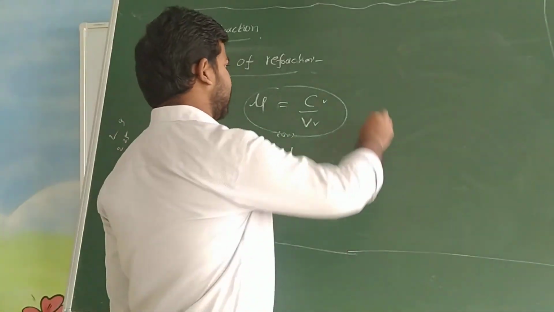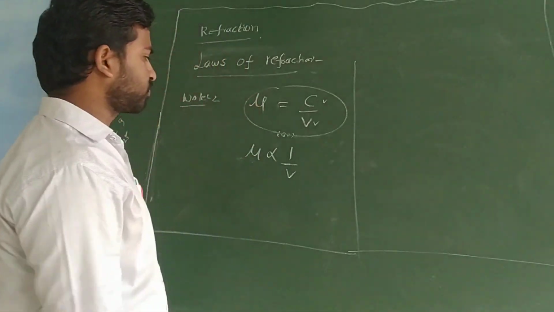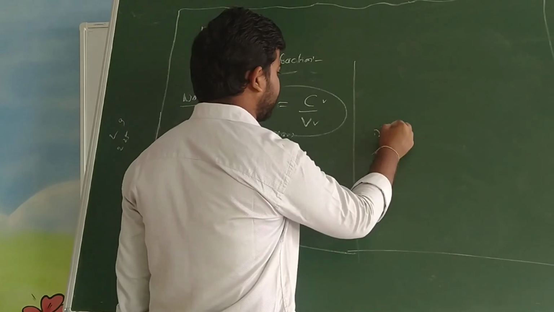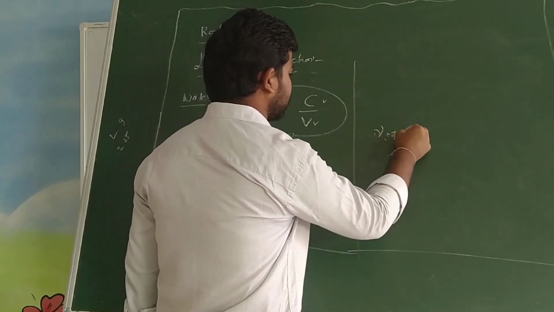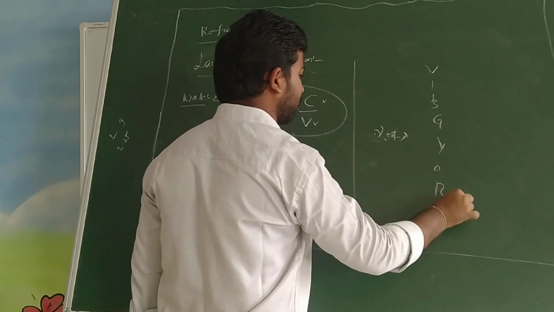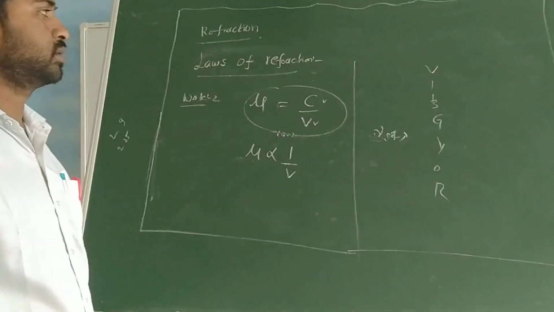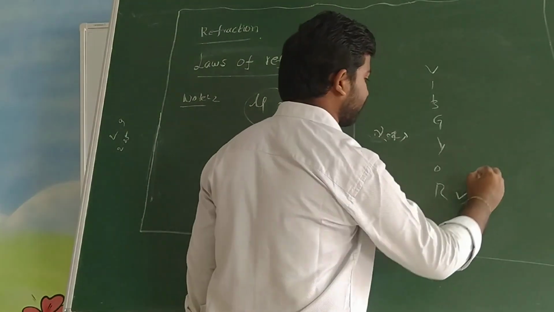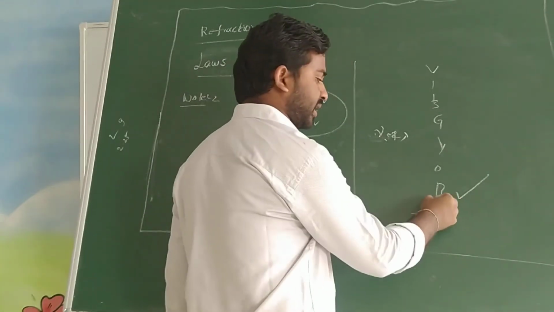Understand? And I want to discuss one more thing, the relation between frequency and wavelength. We know VIBGYOR, the different colors in a rainbow. Red color has maximum wavelength and minimum frequency. For example, in railway tracks we use red color.